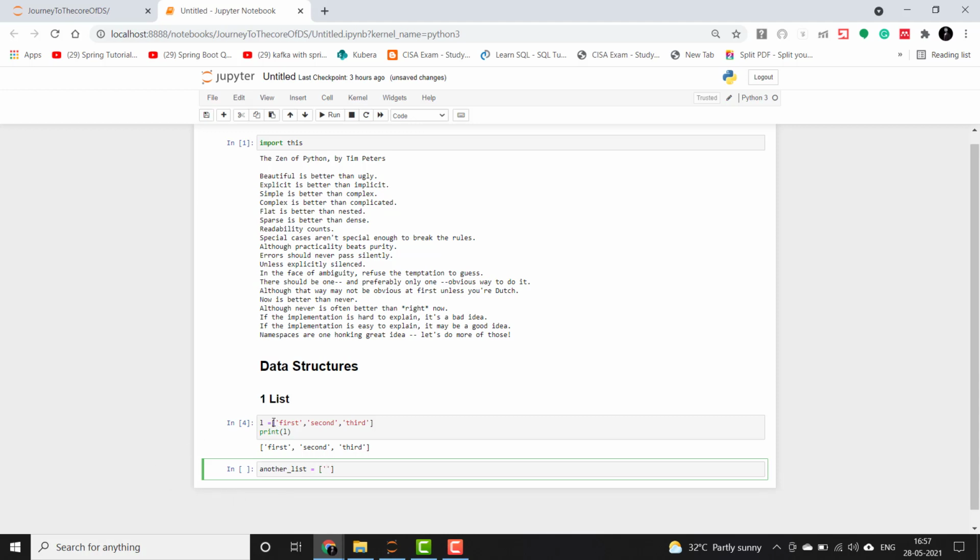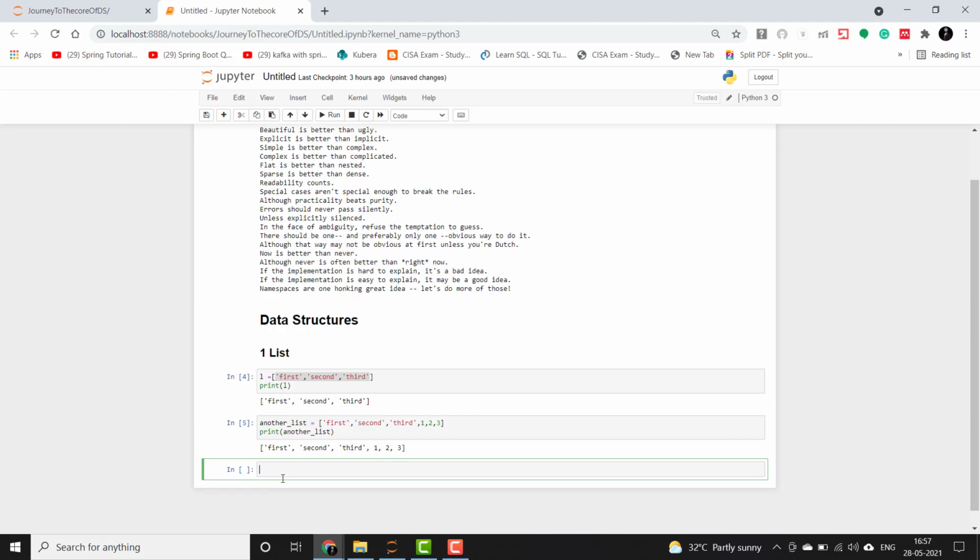So it can have both the elements of the first list, which are strings, as well as numbers also. Okay, so if we print it, you guys will see that it won't have any error. Okay, so we can even do certain computations like extending the list, then appending in it, then doing certain operations on top of the existing elements. So let me show you some of the operations.